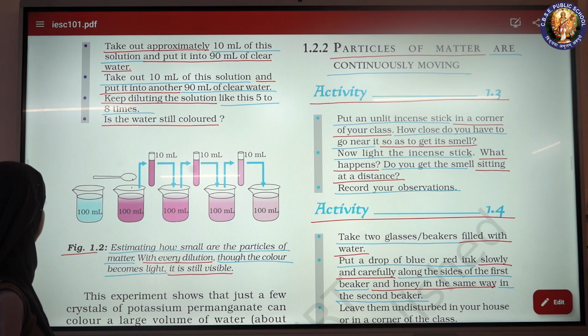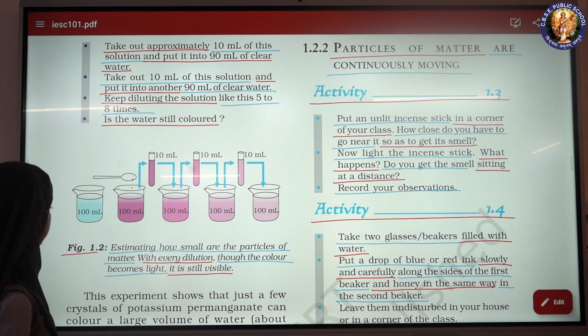Take out 10 ml of this solution and put it into another 90 ml of clear water. Keep diluting the solution like this 5 to 8 times.